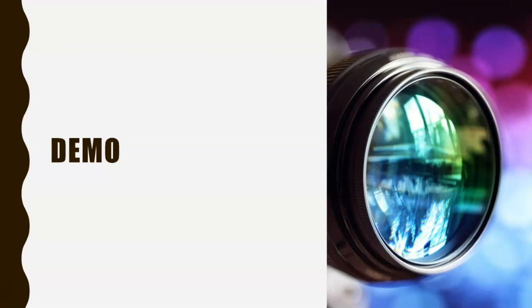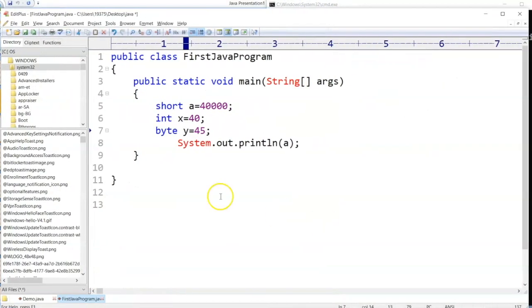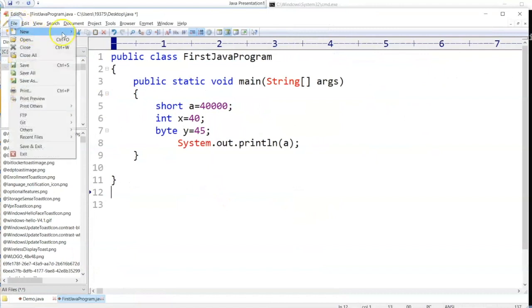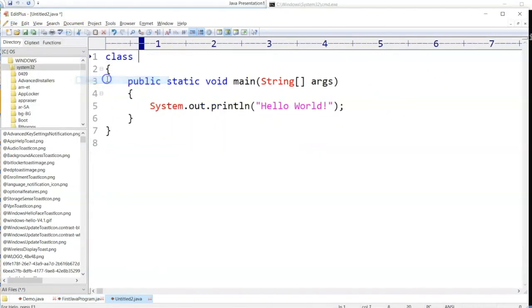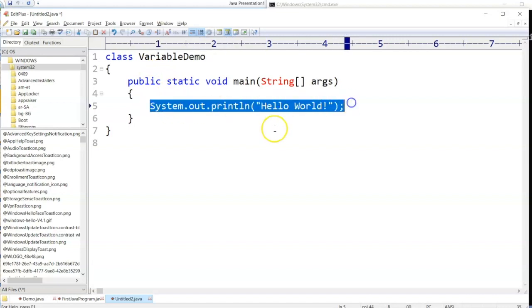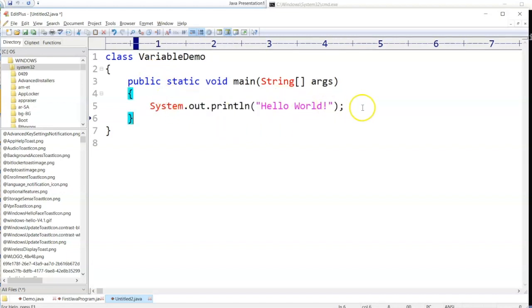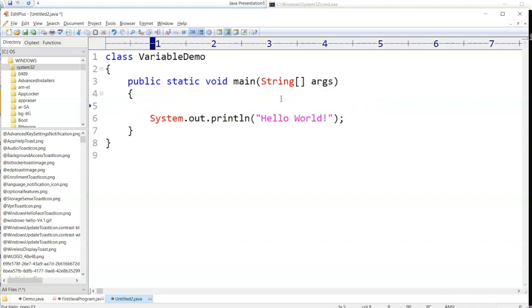Okay, let's see one example demo now. I'll create a new file for this and give it the name VariableDemo. I've got a main function. Inside it, I'll take int x equal to 100. Int x is equal to 100 is a local variable.